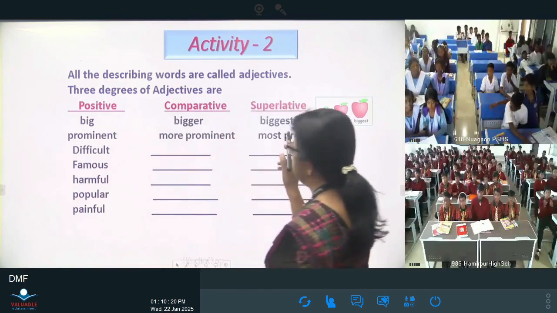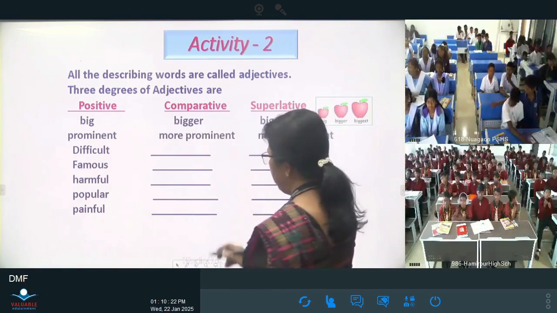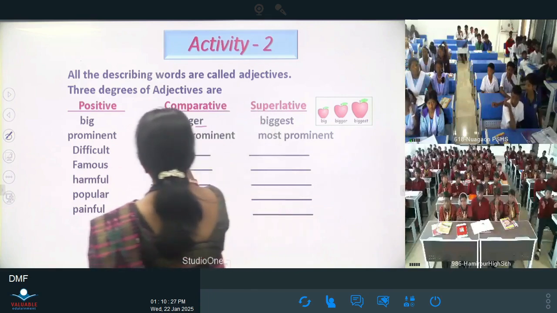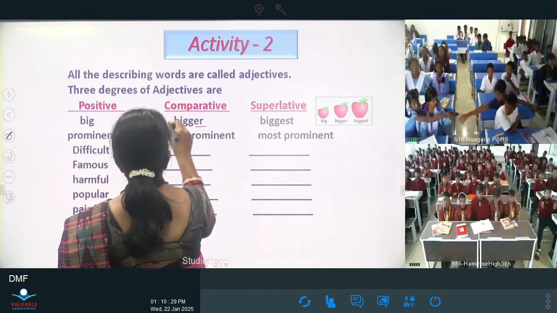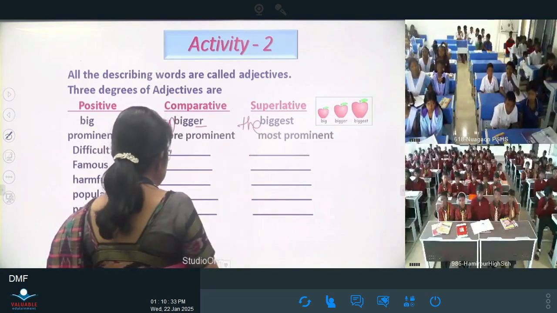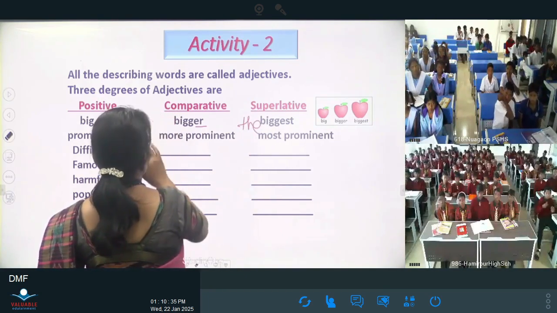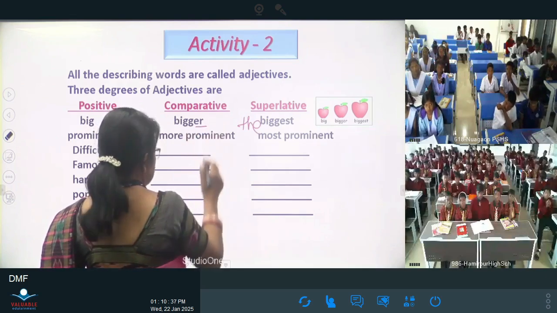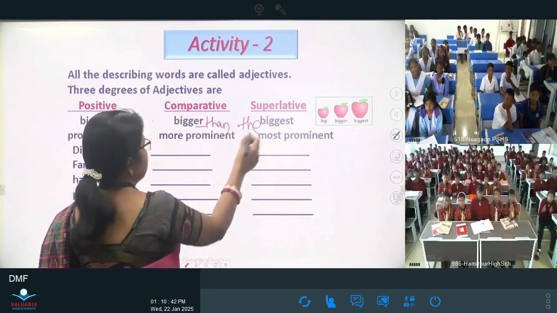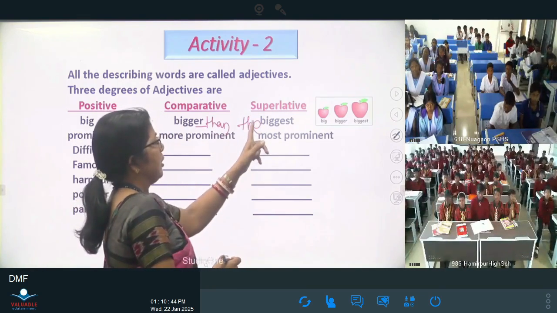Here we are using 'than' and 'before' — you are bigger than; here we are using than, then before the biggest.